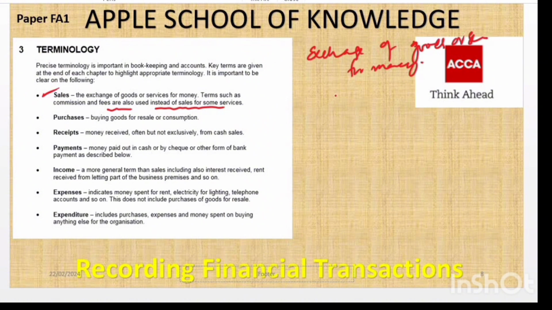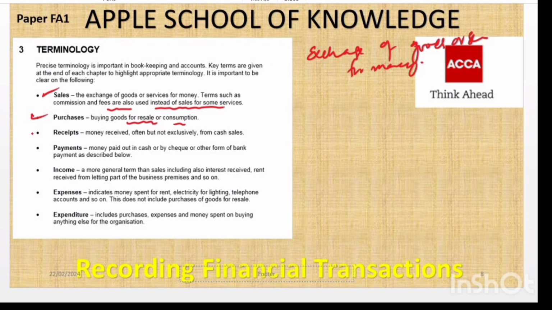Clear? For example, a bakery selling some bread to the customer, so that is called selling. And say the tuition provider selling the course, that is the service that the trader is selling. Clear? Purchase, on the other hand, means buying goods for resale or consumption. For example, a retail store purchasing clothing from a wholesaler to sell in their shop.